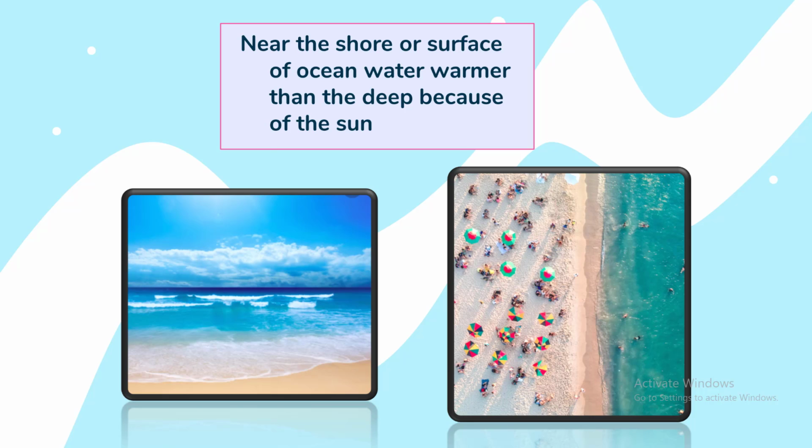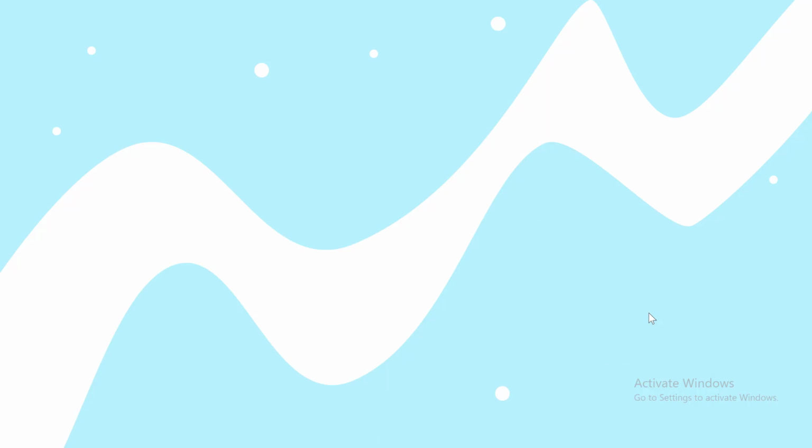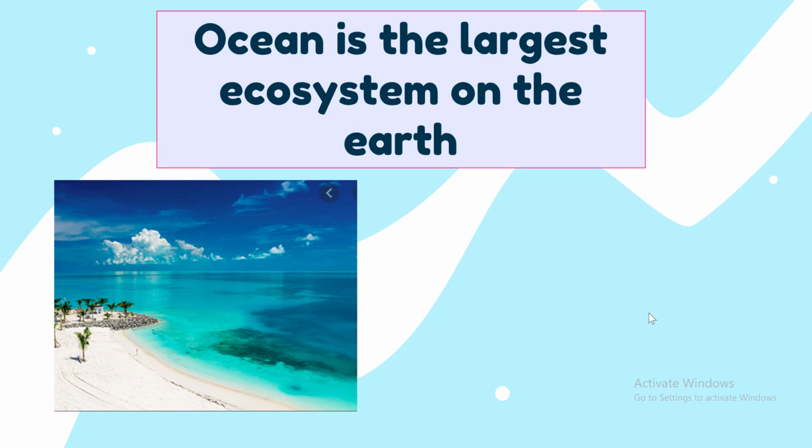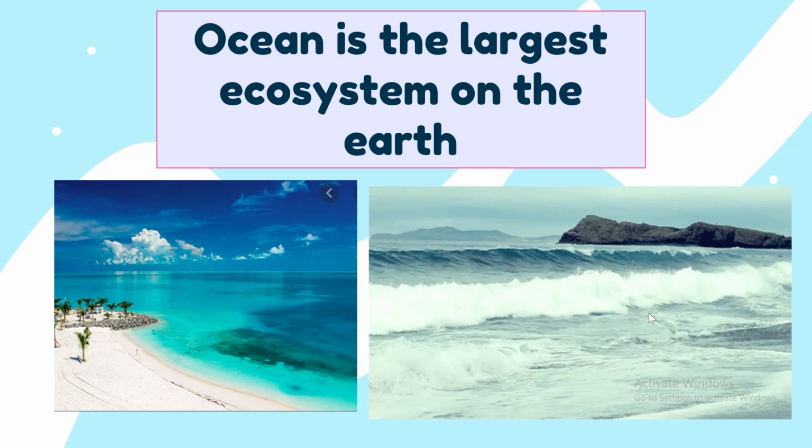And always the shore, the shallow, or the surface of the water in the ocean or in the sea is warmer than the deep. Why? Because of the sun. When the sun heats the ocean or sea, it makes the water warmer than the deep. Okay, and we can say the ocean is the largest ecosystem on the earth.